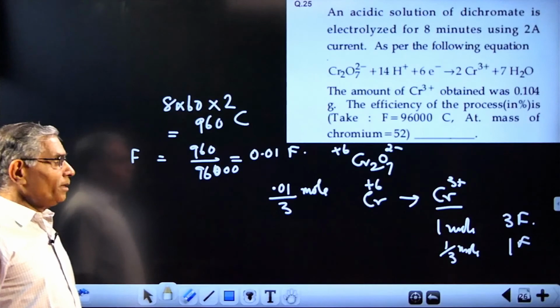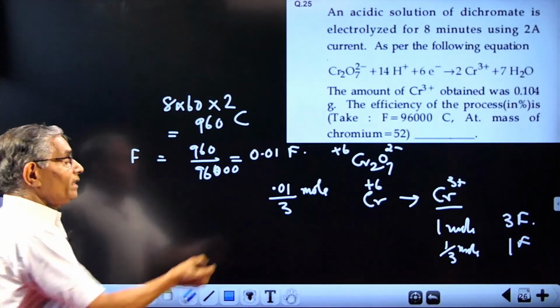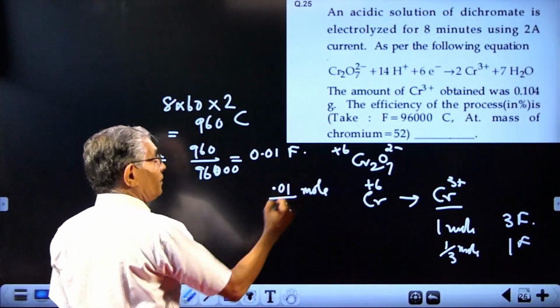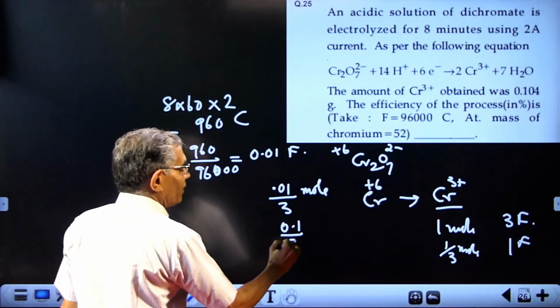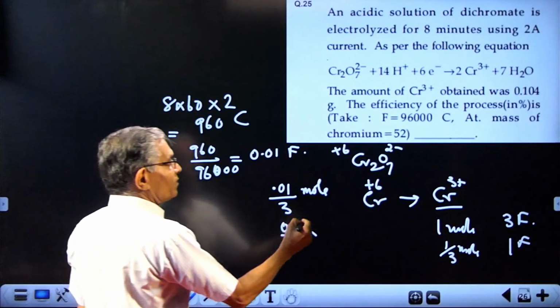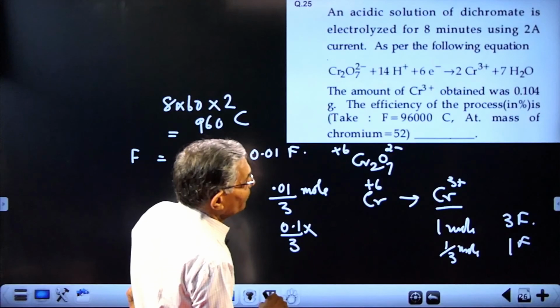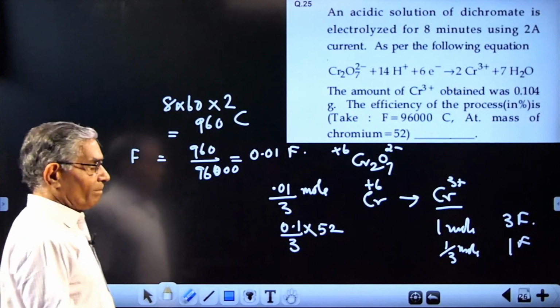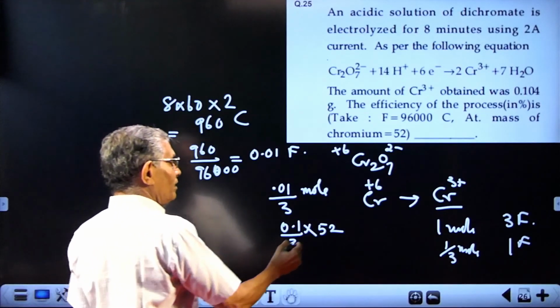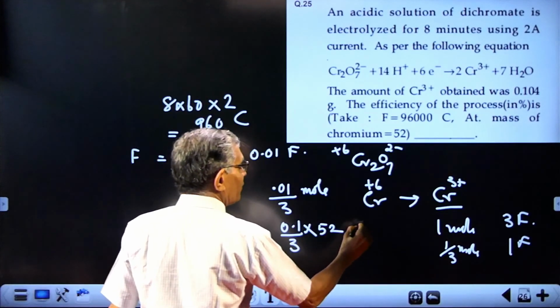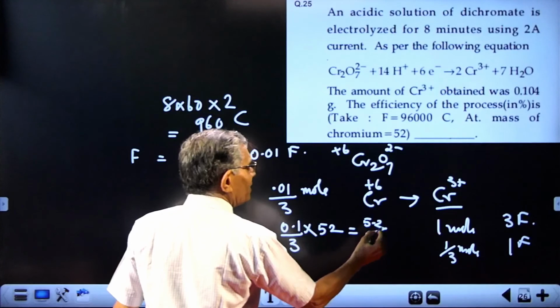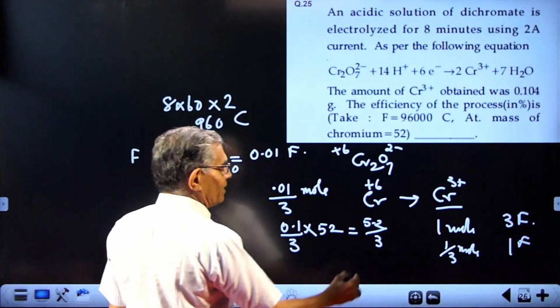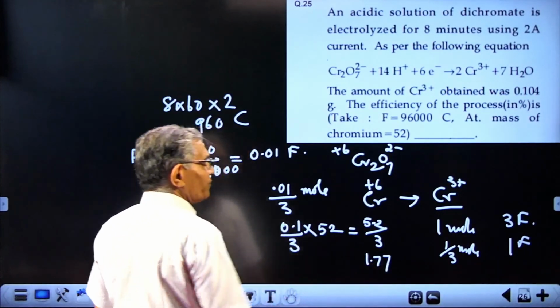You see the chromium produced. And this chromium in terms of mass will be 0.01 divided by 3 into atomic mass, which is 52, that is given. So into 52. This will be around 0.52/3. 0.52 divided by 3, just slightly less than 0.18. Will be 0.177 or so.